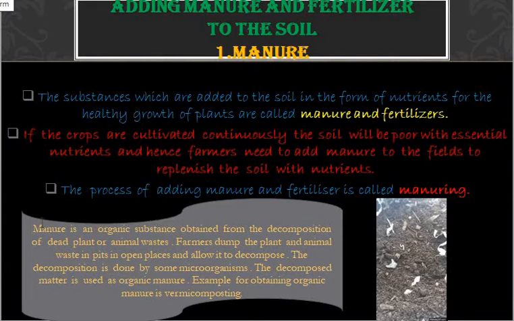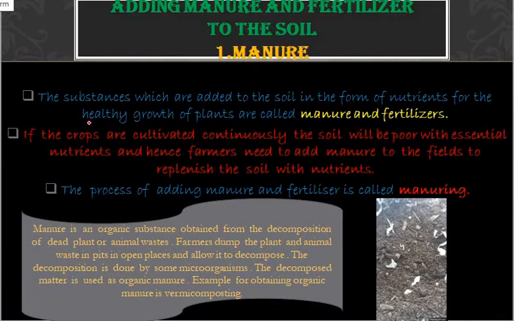See, first we need to know what is the manure, or why we need to add the manure. If we grow the crops continuously, what happens? The crops will absorb the essential nutrients from the soil, and hence the fertility of the soil will be lost. And in order to regain the fertility of the soil, we need to add the manure, that is, extra nutrients that we are adding.